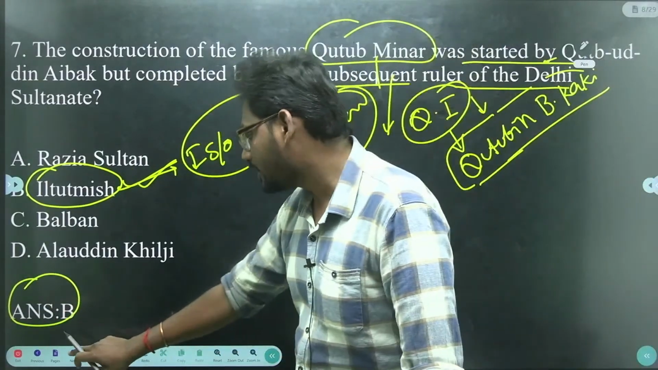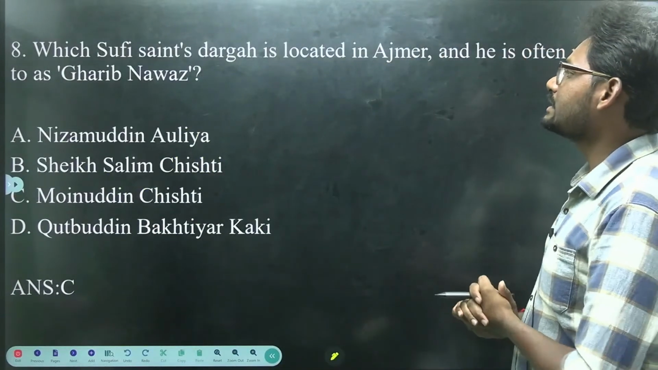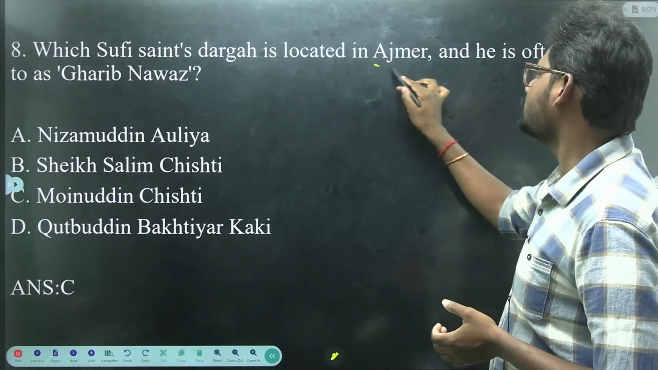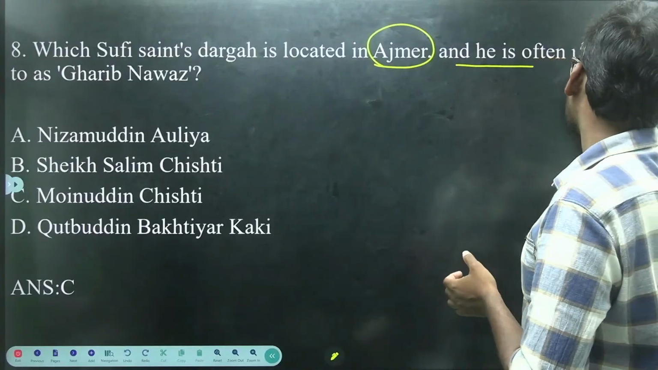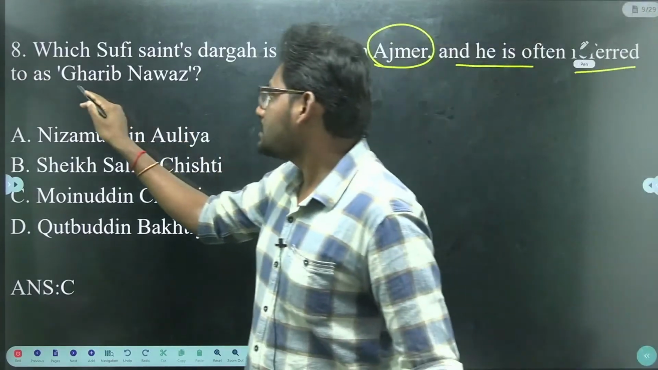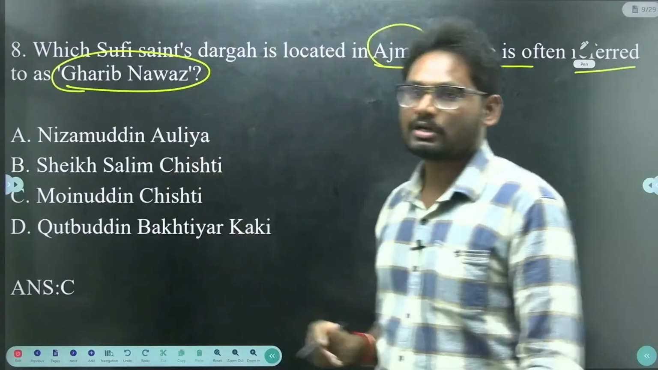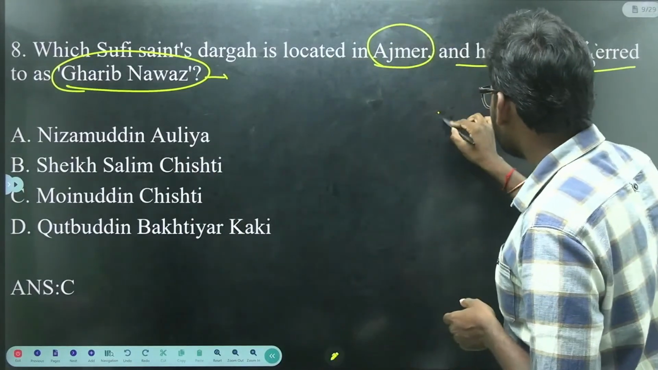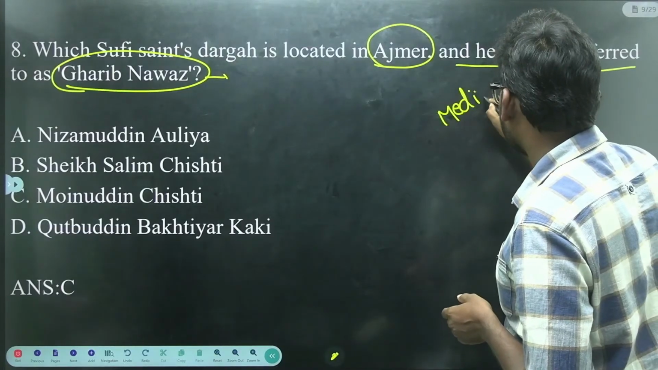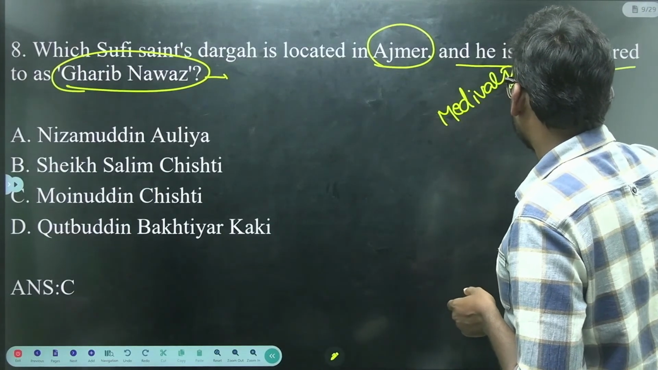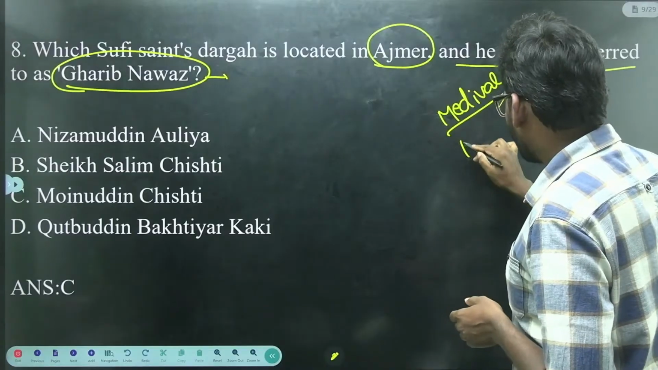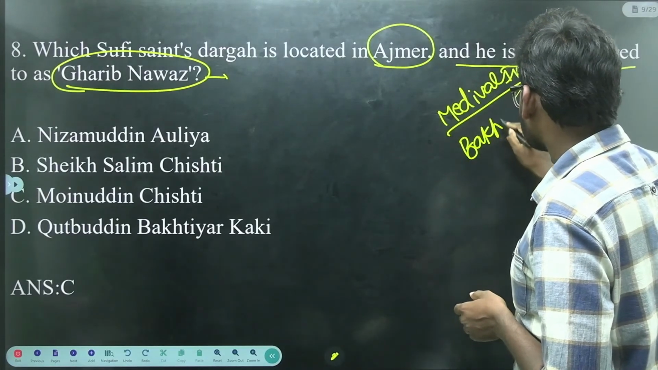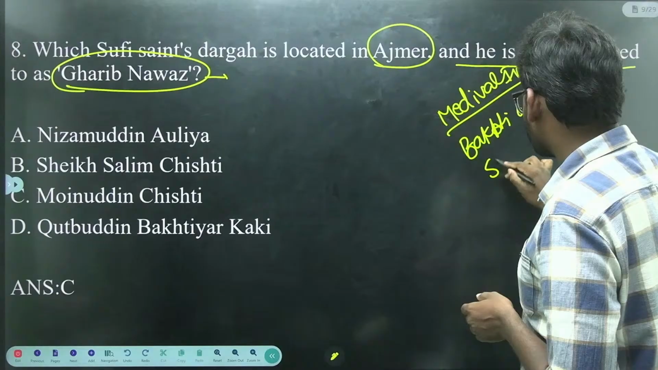Next we have the 8th question. Which Sufi saint's dargah is located in Ajmer and is often referred to as Garib Nawaz? Garib Nawaz. In medieval India, we have the Bhakti movement and Sufi movements.